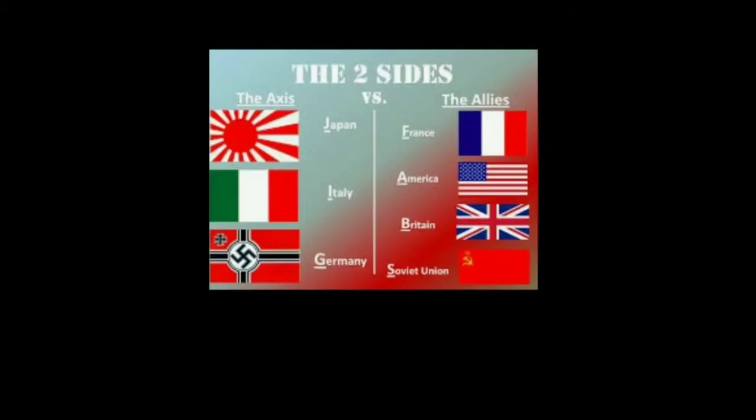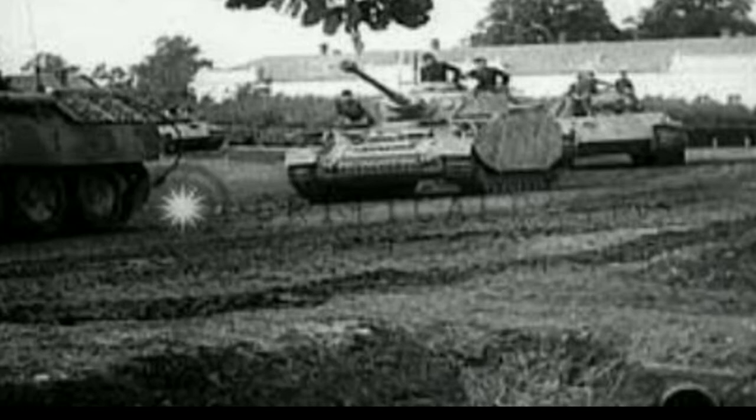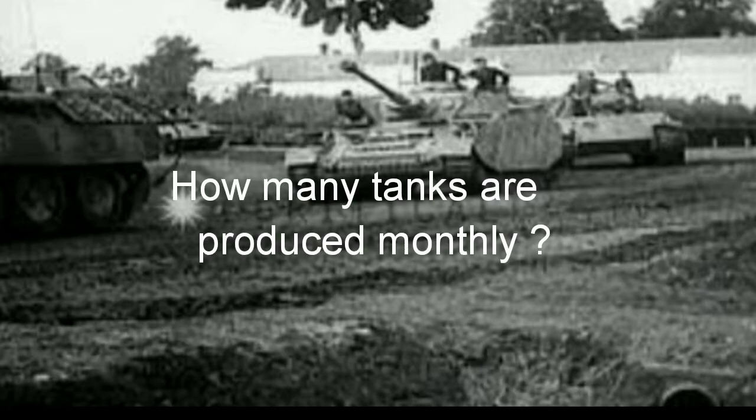1939 to 1945, World War II. The world got divided into Axis and the Allied powers, with Germany as one of the Axis powers. Now since it was a war, Germany must have tanks. It means that it was important to have a knowledge for the Allied powers about the number of tanks Germany